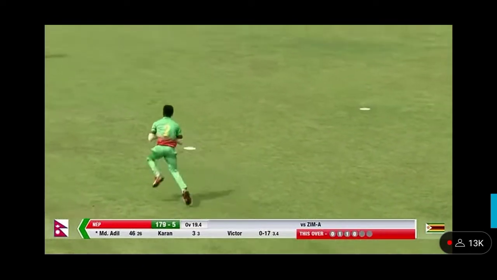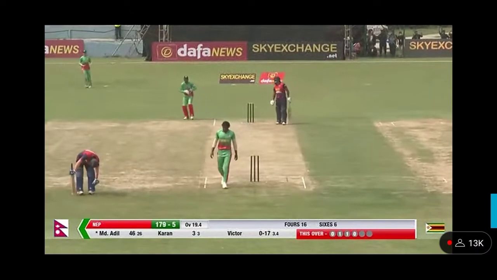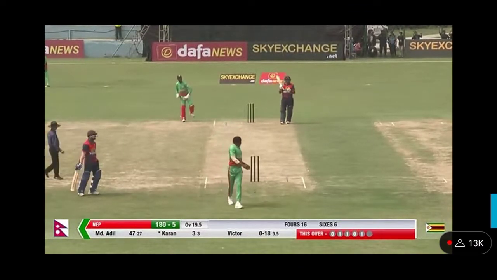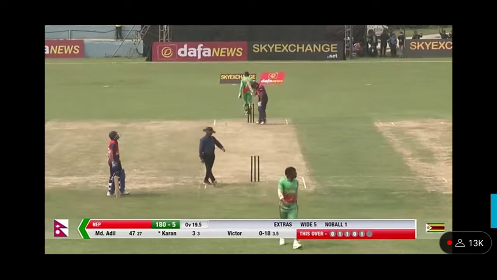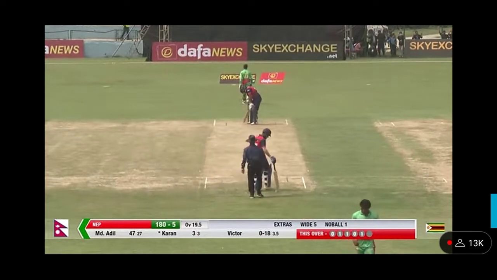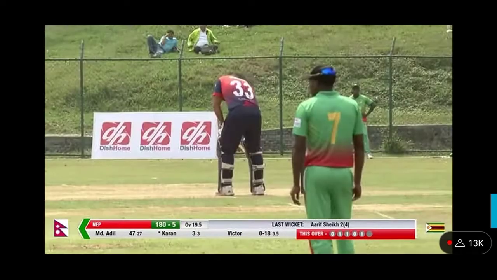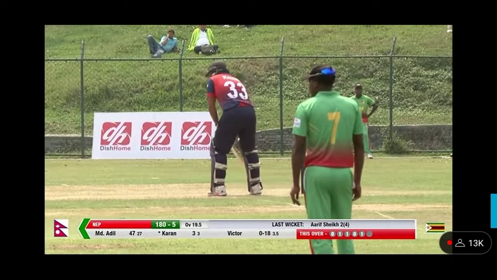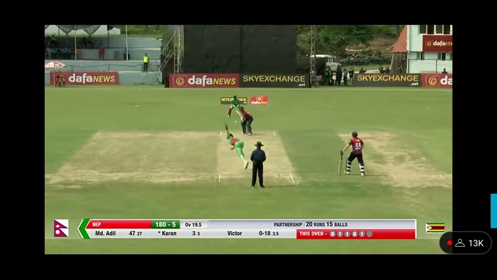Finds that wide yorker hole again. I wonder, will Karan KC try to get back for 2? He won't be able to. An excellent final over. Yes, exactly. You have to give credit to Victor. He's keeping himself in good check with his economy rate, not been so expensive, containing the runs and trying to put pressure. The captain has offered him to come through, and not taking a wicket, he has just given 18 runs in 3.5.